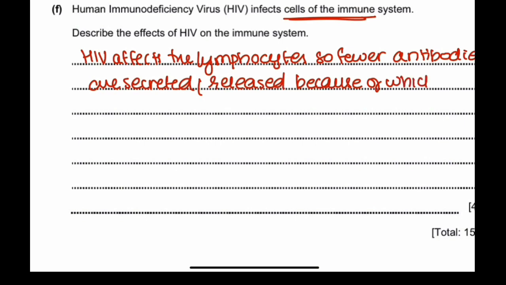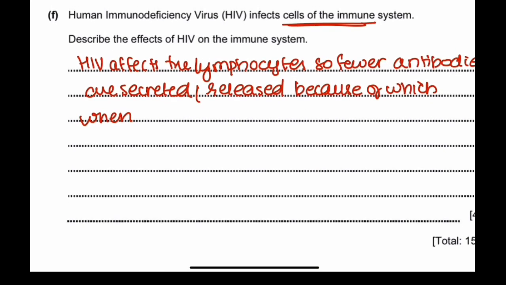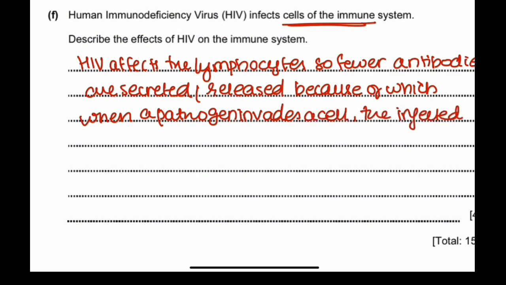Because of which, when a pathogen invades a cell, the infected cells are not killed or destroyed.